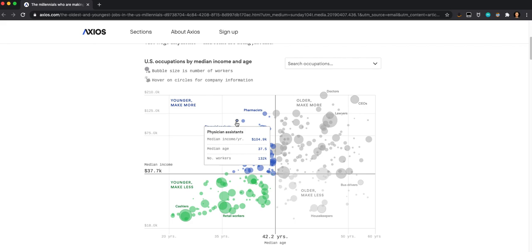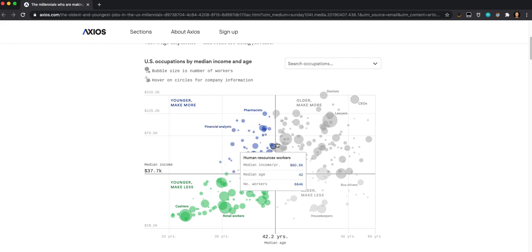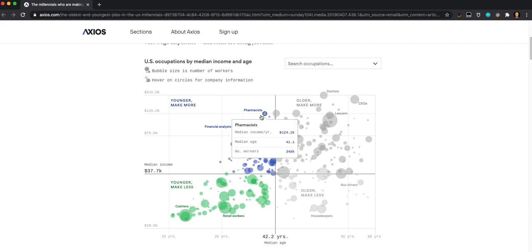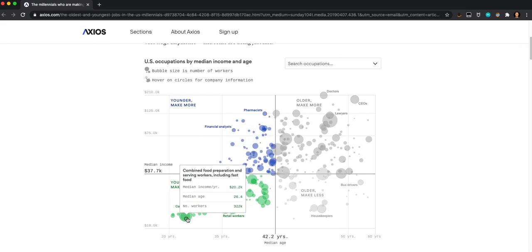So why would this be useful in a business context? Well, if you have something that you want to sell that's a luxury item, then this can give you some insight into people who would be interested, who are in a younger demographic, and who might have a disposable income that could afford your luxury item, right? Folks down here that are making $21,000 a year, $20,000 a year, unlikely to be able to afford a fancy new luxury item. It's not needed. So marketing to the fast food service workers is probably not a good strategy for your release.